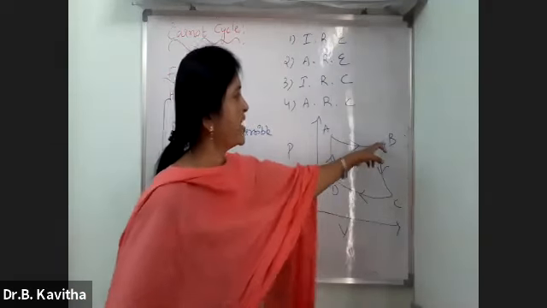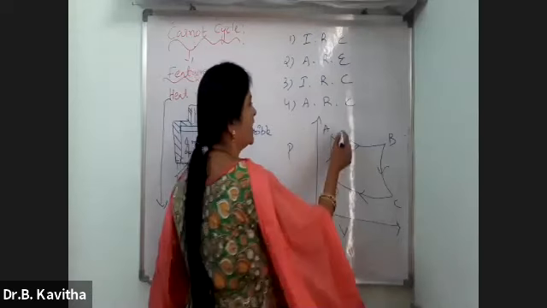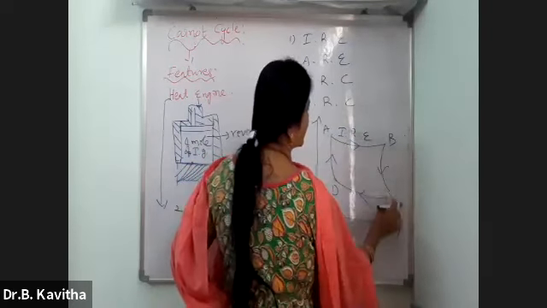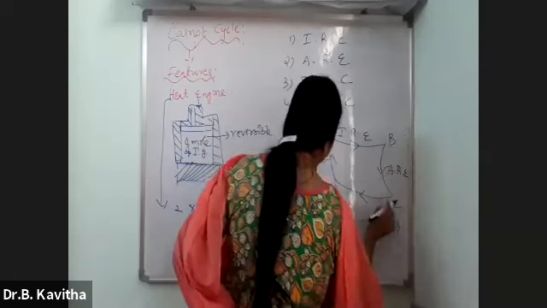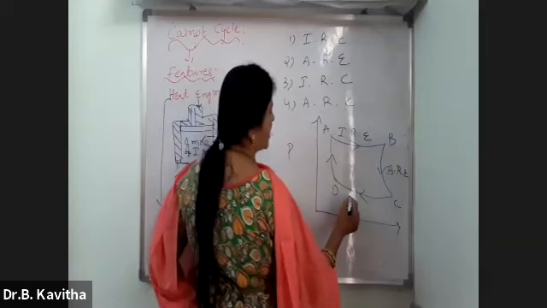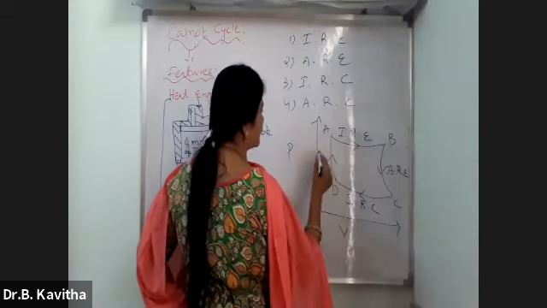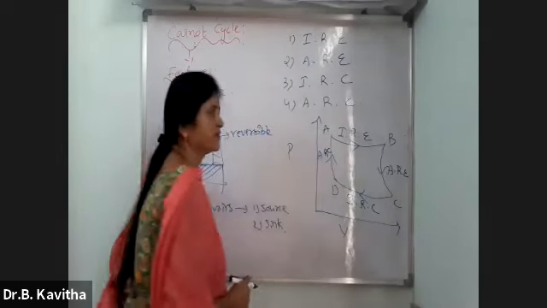This AB curve explains the isothermal reversible expansion. And this BC curve explains the adiabatic reversible expansion. And this CD curve explains the isothermal reversible compression. And this DA curve explains the adiabatic reversible compression.